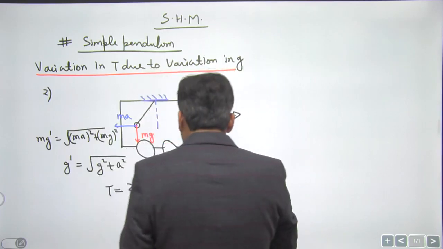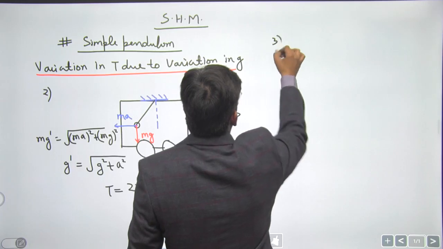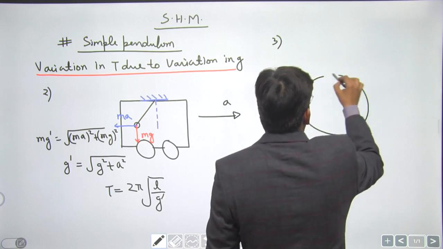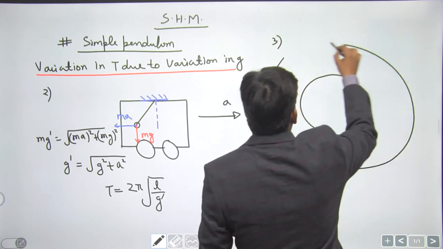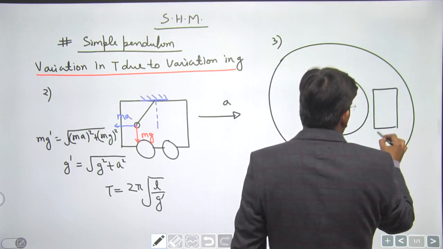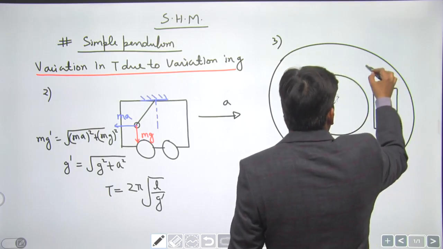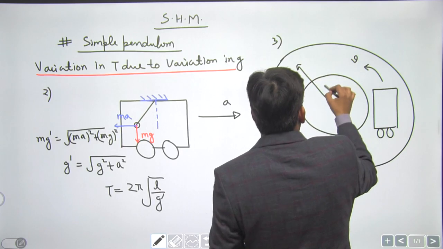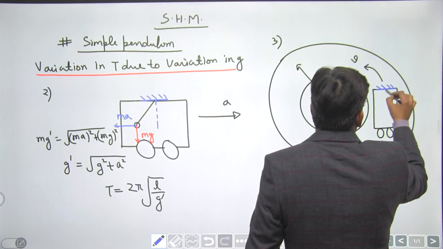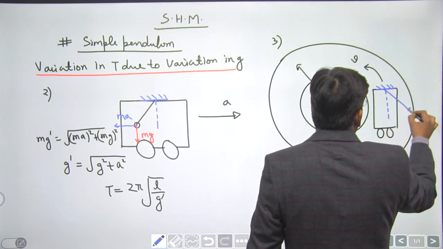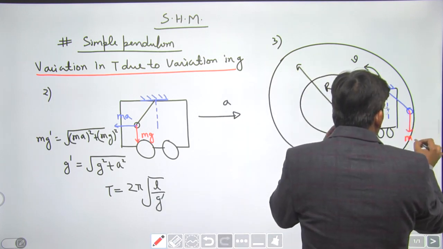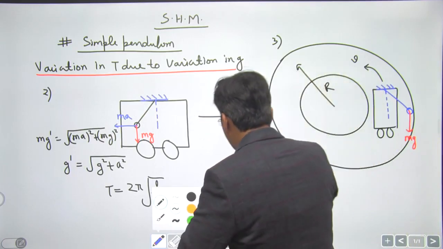Okay. You can have another case, dear students, which is the car moving on a circular track with some velocity. The mean radius of the circular track is capital R, and the car is moving with some velocity v. Okay. Now the pendulum is attached to the ceiling of the car. Now the pendulum is thrown outwards. Okay. mg acting downwards. Centrifugal force outwards.